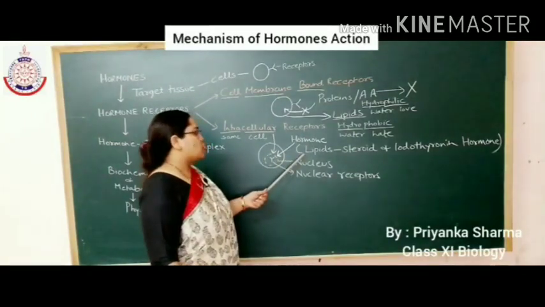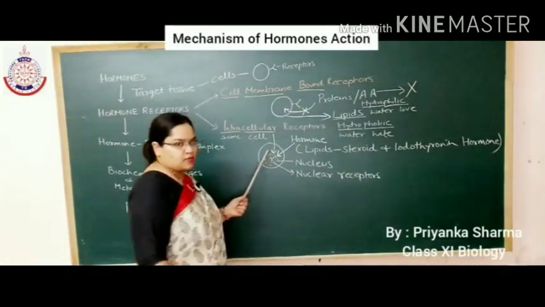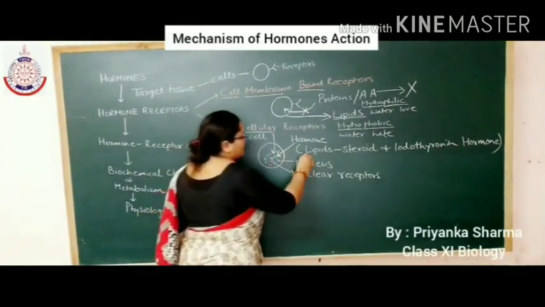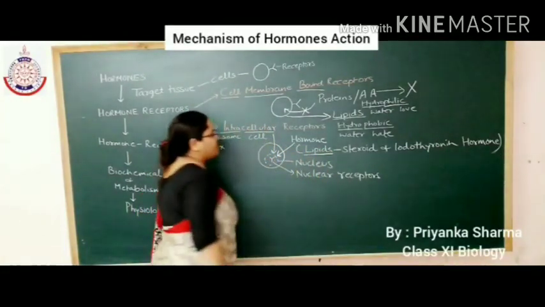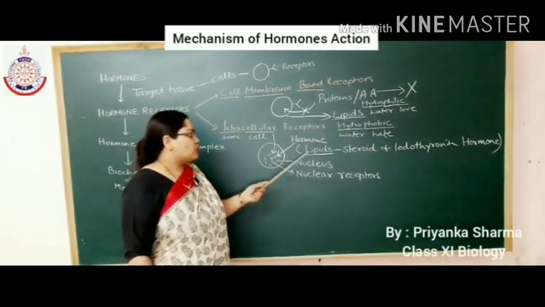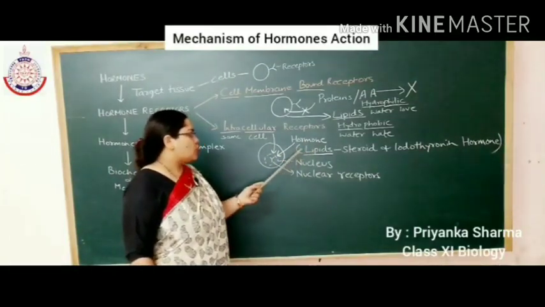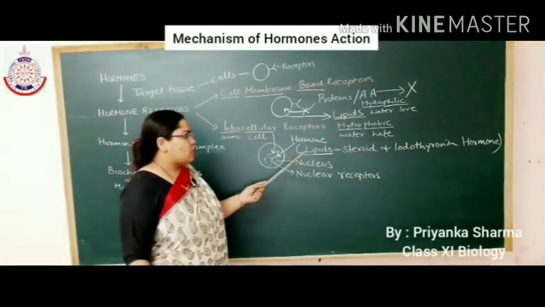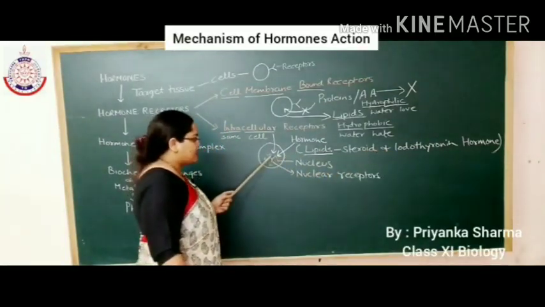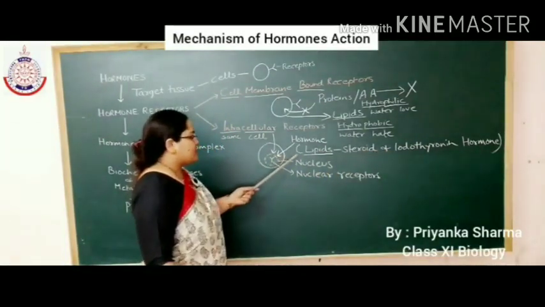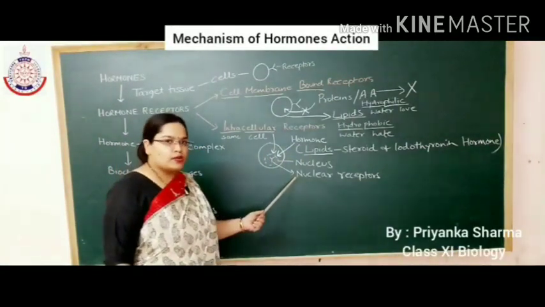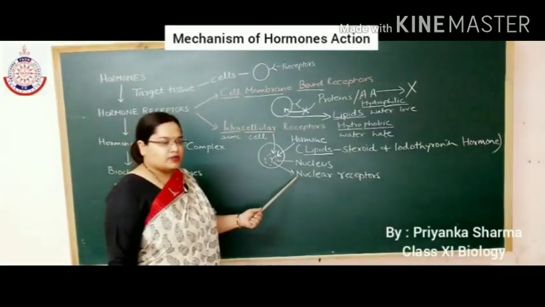It means these hormones can cross the plasma membrane. Why can they cross the plasma membrane? Because they are made from lipids, and we have done that the plasma membrane is made up of lipid, so they have the same nature. So the plasma membrane allows steroid and iodothyronine hormones to directly enter inside the cell cytoplasm. Then these hormones enter inside the nucleus and bind to the nuclear receptors to cause further changes.